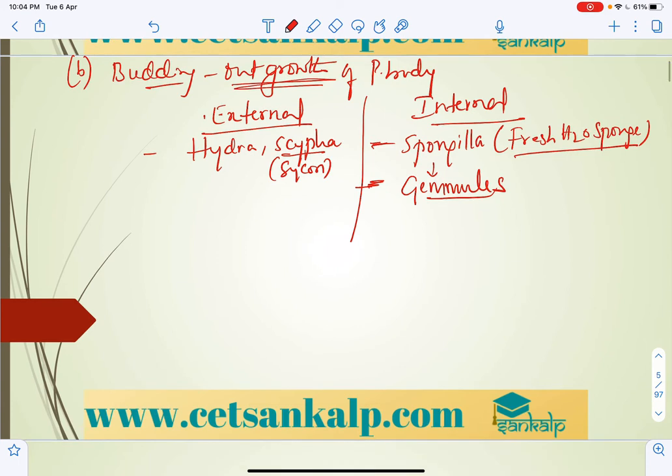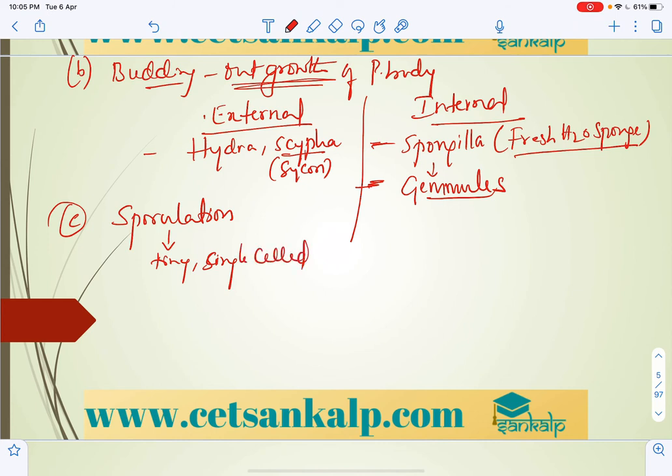And next, let us take FBSRV. The S means sporulation. In sporulation you have tiny single-celled spores. Some of these single cells are called conidia, mainly in fungi, that is in penicillium.